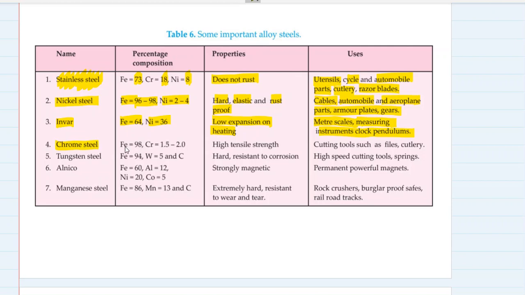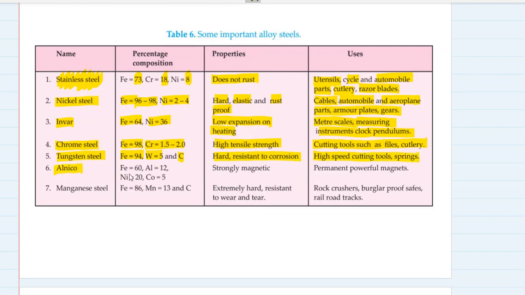Chrome steel. It has got 98% iron, chromium 1.5 to 2%. It has very high tensile strength and is used for making cutting tools such as files and cutlery. Tungsten steel, 94% iron, tungsten is 5%, and carbon is 1% approximately. Very hard and resistant to corrosion. It is used for high speed cutting tools, springs, etc.